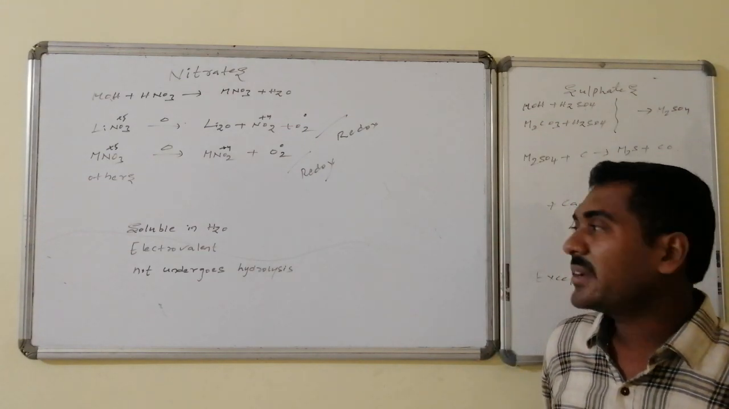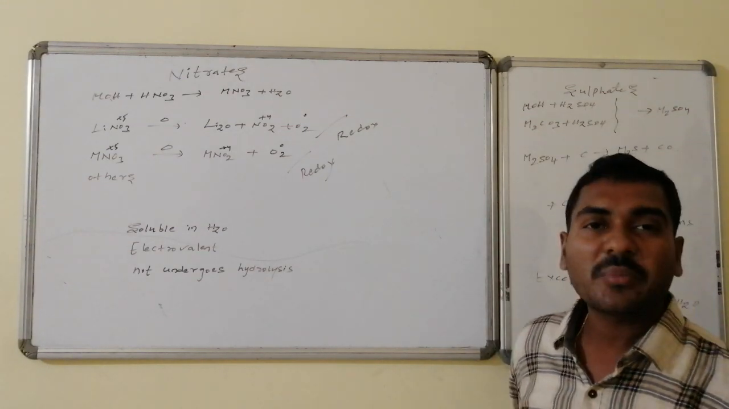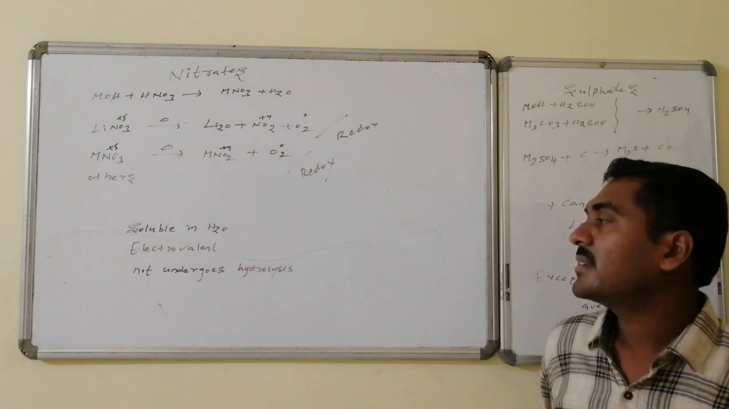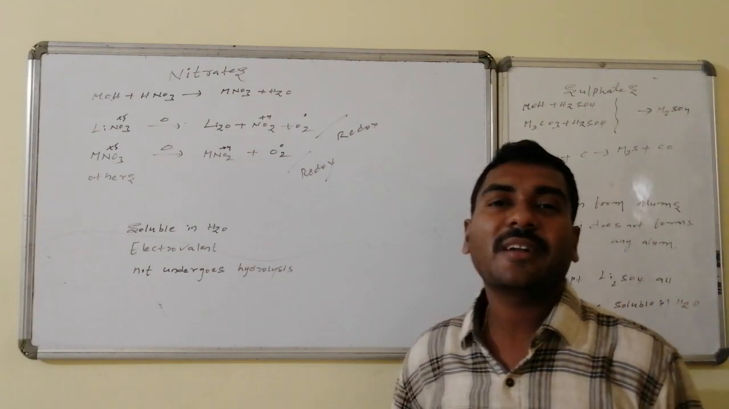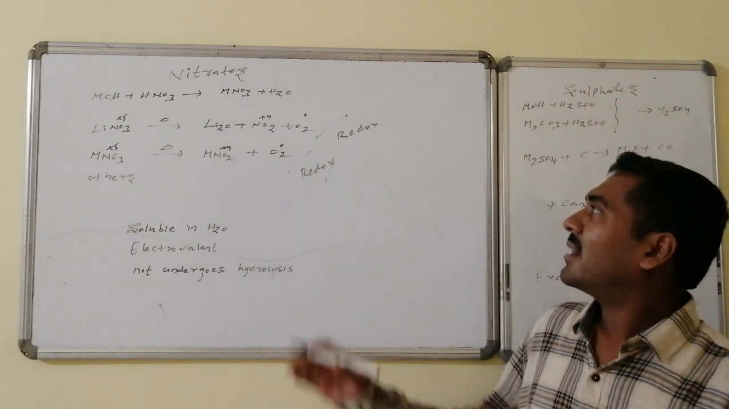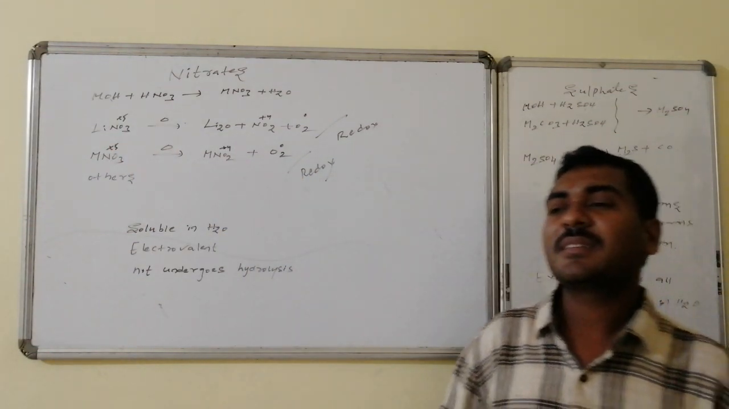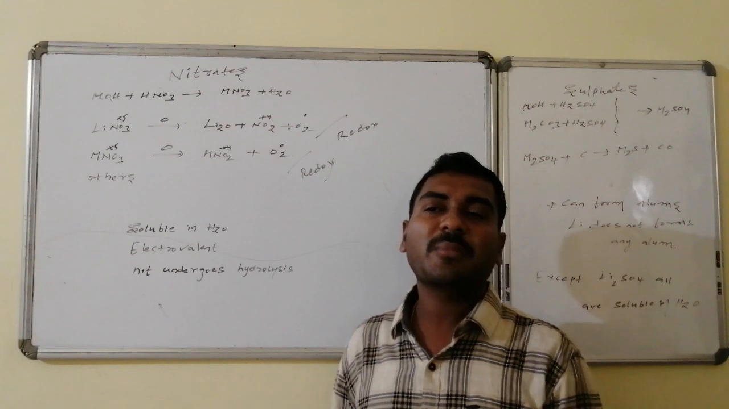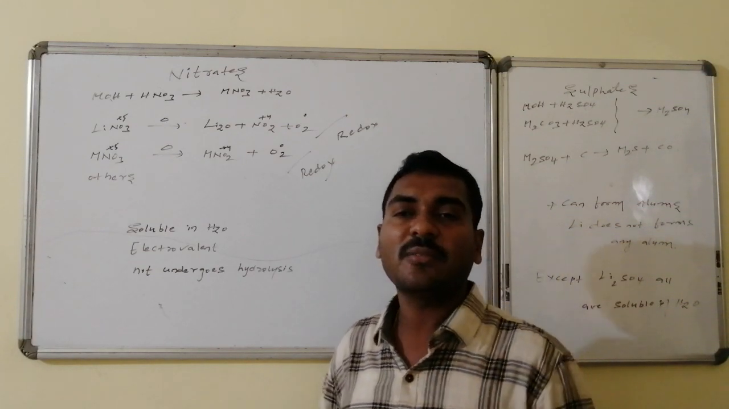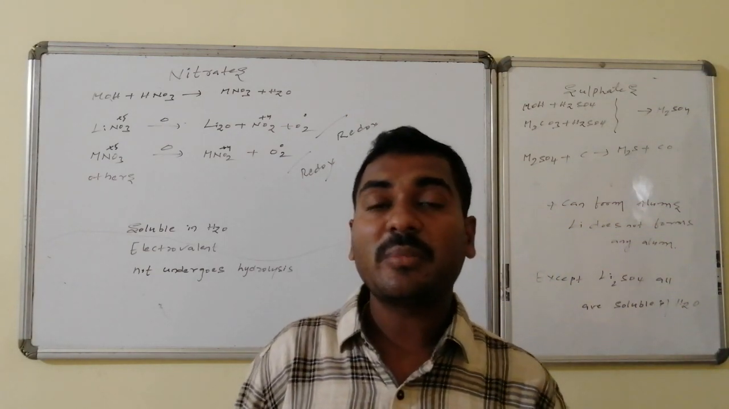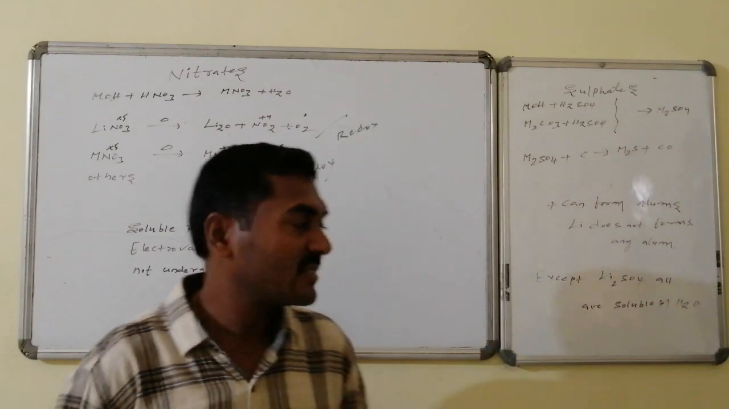These are all soluble in water. These are all ionic compounds, that is, electrovalent in nature, and they do not undergo any kind of hydrolysis, because both the components are almost equal in strength. Hence, they do not show any abnormal pH on dissolution in water. Thus, they are soluble, but they do not undergo any hydrolysis.